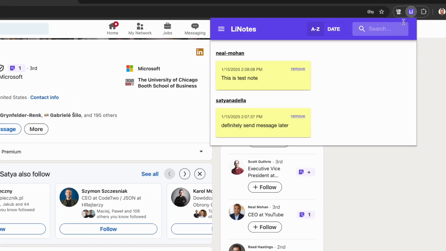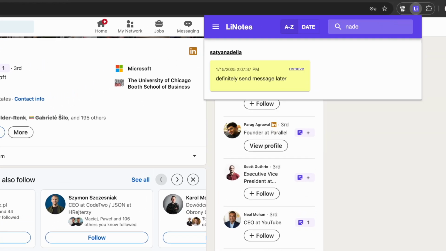To view all your notes, tap the LiNotes icon in the Extensions bar. From there, you can browse and filter notes by contact name or content.